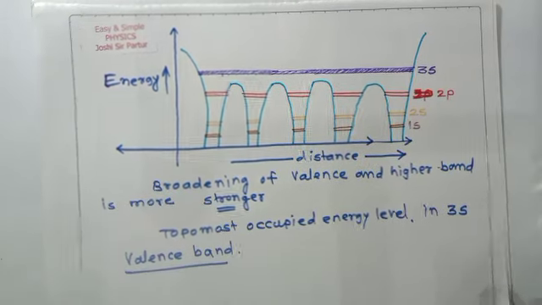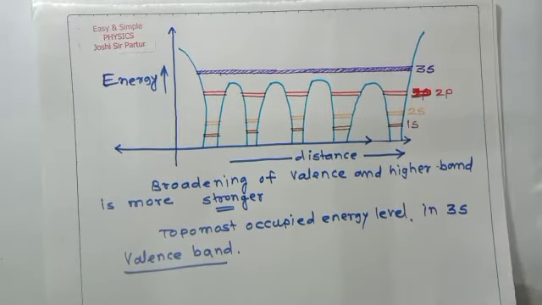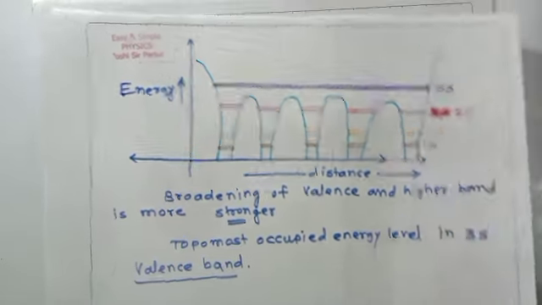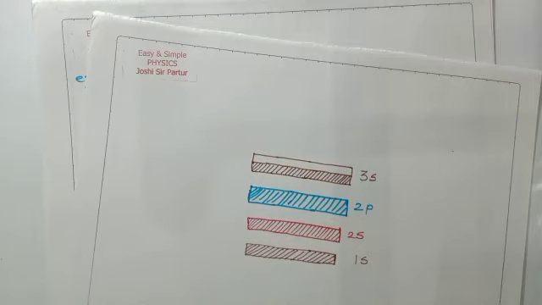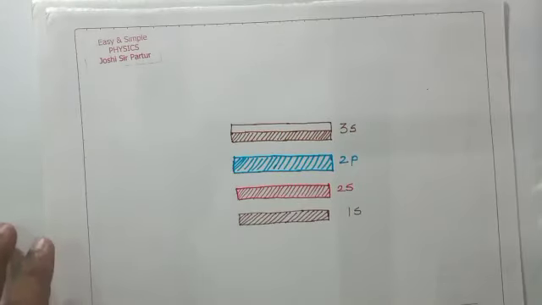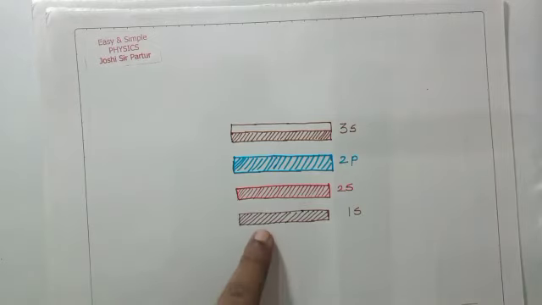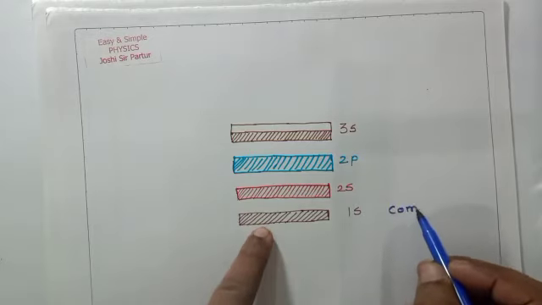So here, the valence band in a solid is the topmost occupied energy band. The valence band is half filled in sodium, as shown in this figure. See here, the 1s band is completely filled.